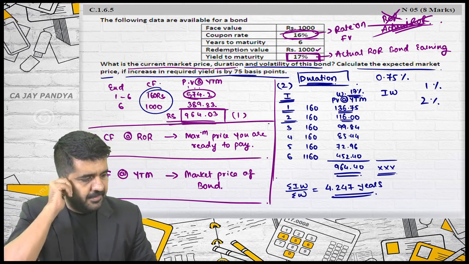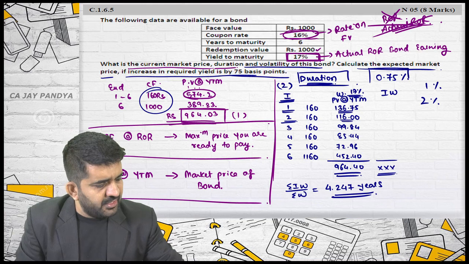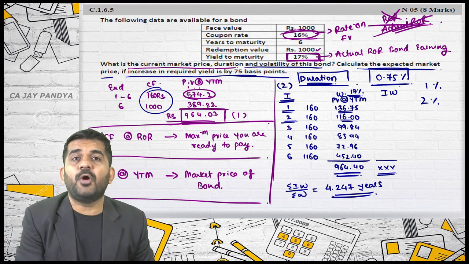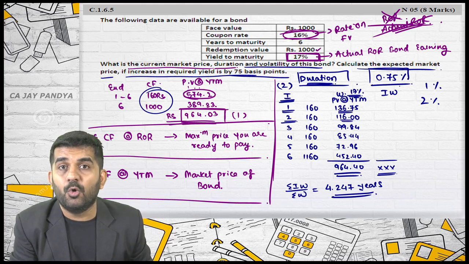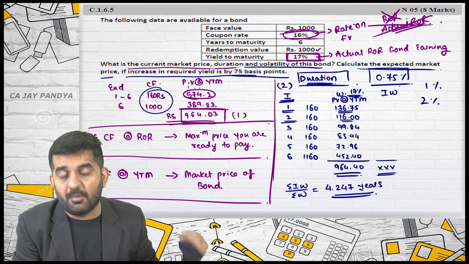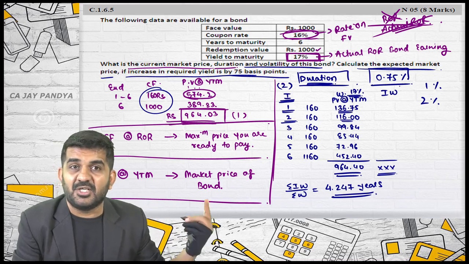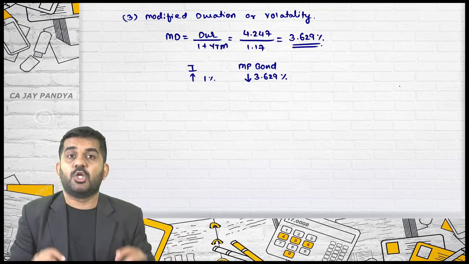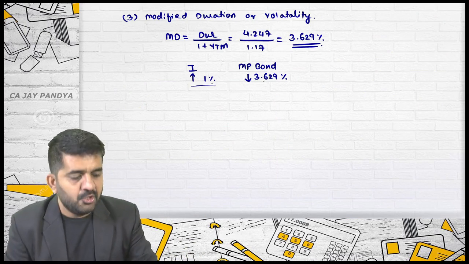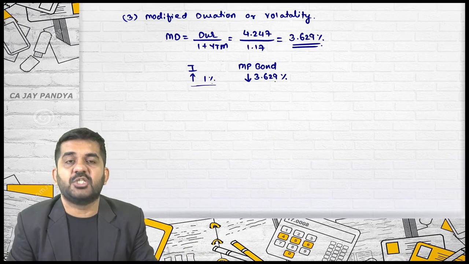Is it alright? 0.75%. So you want 0.75% more. How much less should you pay? How much lesser will the market price of the bond be if the interest rate increases by 0.75%? Or in other words, if you want 1% more return, you should pay 3.629 percentage less.